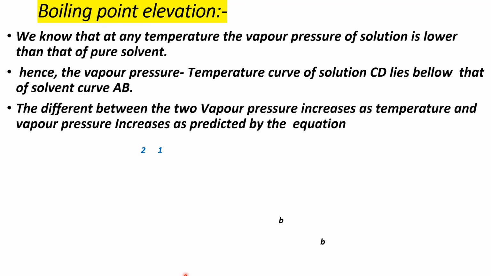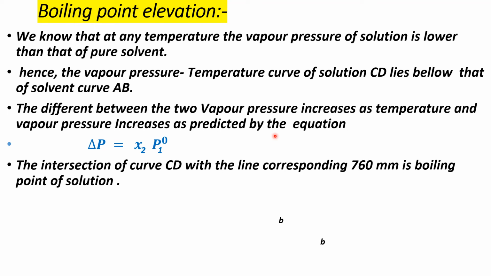The difference between two vapor pressures increases as temperature increases, as predicted by the equation delta P is equal to X2 into P01. X2 is the mole fraction of solute and P01 is the vapor pressure of pure solvent. Okay.